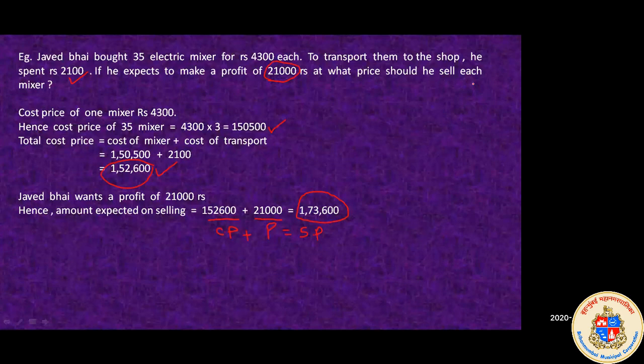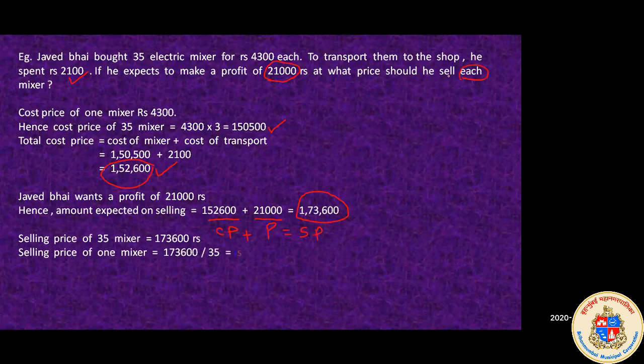But if you see in the question, they have asked us each mixer. Each means one mixer. So what will be the selling price of one mixer? The selling price of 35 mixers is 1,73,600. For the selling price of one mixer, that is each mixer, you need to divide 1,73,600 by 35.